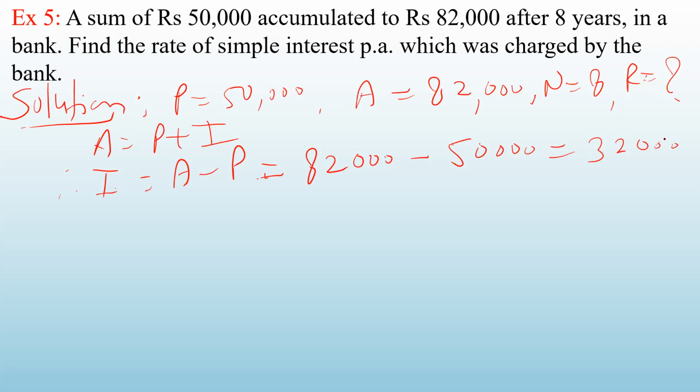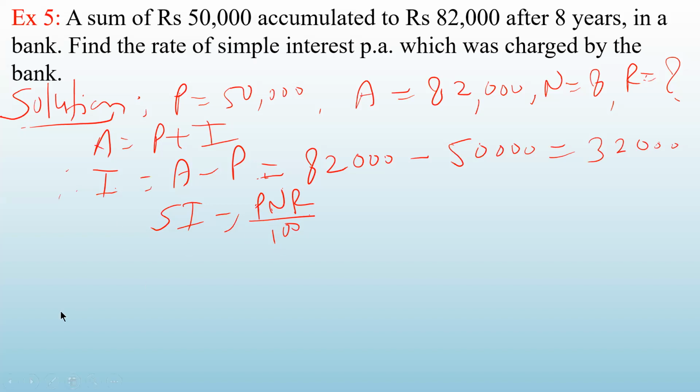Now, you know what is the interest? Interest, you know, 32,000. You know what is principal. You also know what is N. So you can find out R. Apply your formula for simple interest. It is PNR upon 100. As I told you, if you are given three things, you can find out the fourth one.